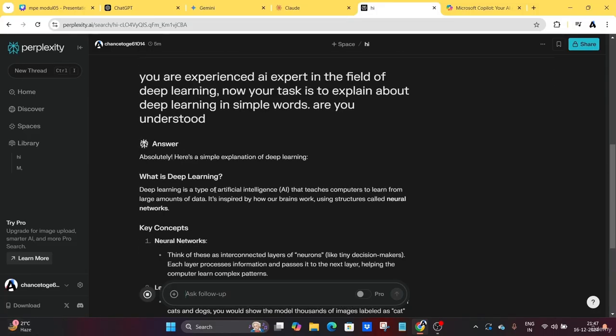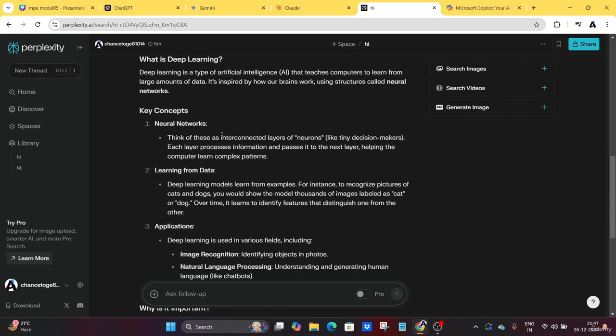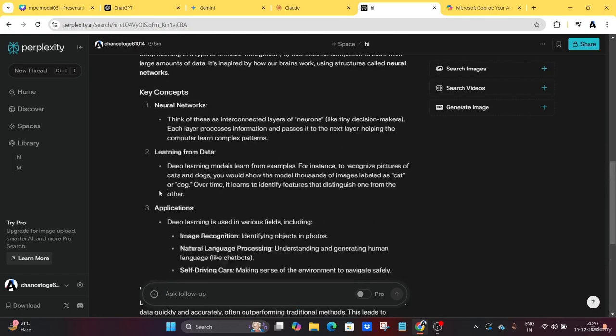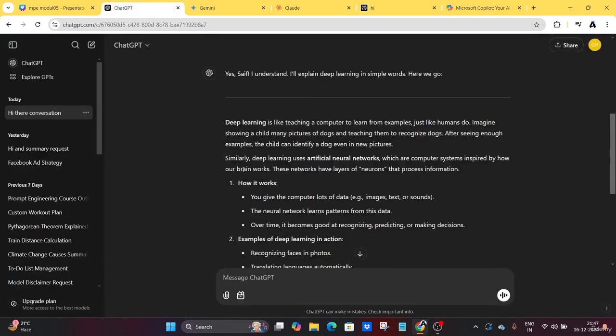Absolutely. What is deep learning? Deep learning is a type of artificial intelligence that teaches computers to learn from large amounts of data. It is inspired by how our brain works, using structures called neural networks, key concepts. Okay, you can see here why it is important, all those things here. So this output has a great structure and simple explanation when compared to Claude and Gemini. Okay, I hope you understand.